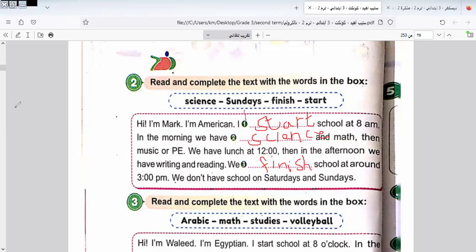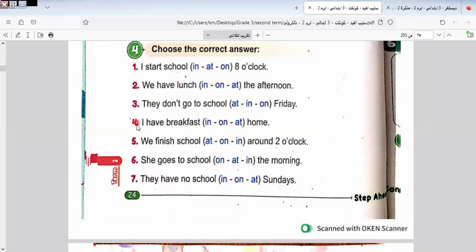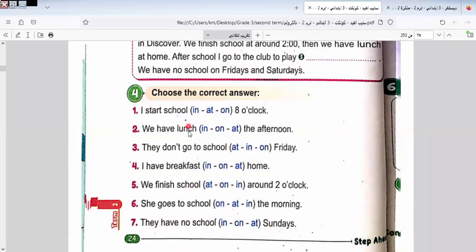Let's go to another one. I answer four of them and I will leave the rest to do by yourself. I start school at a time, so I put "at", because as we told you, "at" is used before time. Here we have lunch, afternoon, so it will be "in the afternoon". They don't go to school on Friday. Why "on"? Because we have days here, and "on" is used with days.